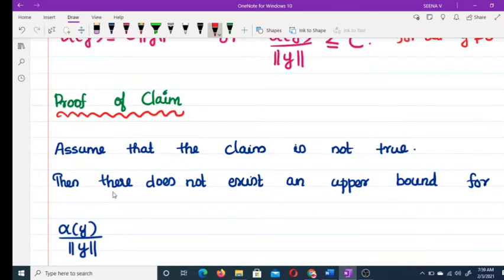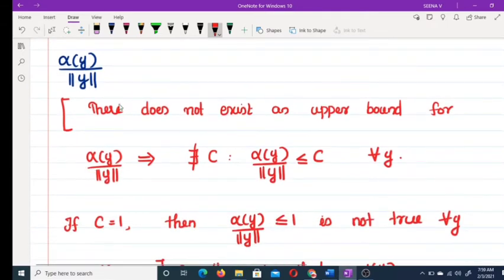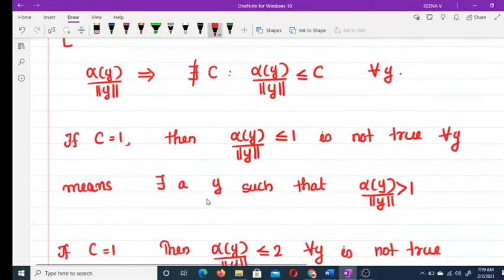That means there does not exist an upper bound for alpha y by norm of y. That is, there does not exist a C such that this condition holds for every y. That means if you take C equal to 1, then this is not true for every y. That means there exists a y such that alpha y by norm of y is greater than 1.